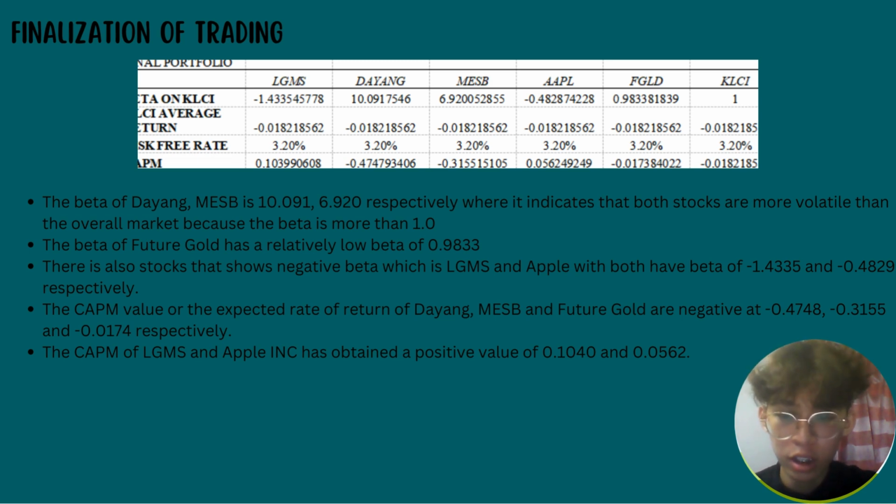In addition, the CAPM value of the expected rate of return of each equity has been calculated. As can be seen, the CAPM values of Dayang, MASB, and Future Gold are negative. This might be due to the higher beta value or higher risk of the equities and the negative value of the market risk premium. On the other hand, stocks like LGMS and Apple have obtained positive CAPM values, which are 0.1040 and 0.0562 respectively, although the market risk premium is negative. The CAPM for LGMS and Apple is positive because of their lower beta values. So that's all for me.